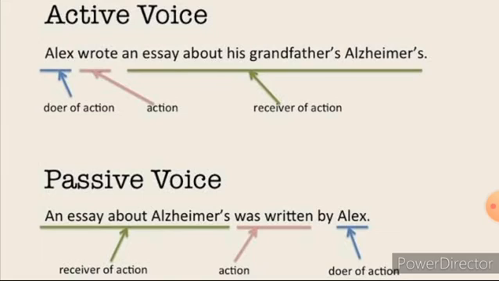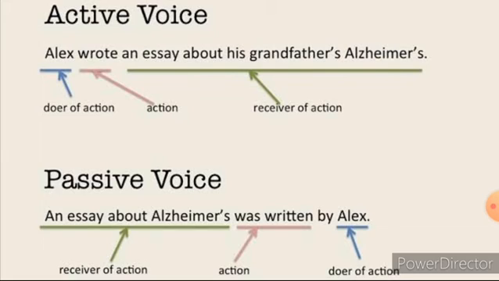So now look at the example. Alex wrote an essay about his grandfather's Alzheimer's. Here who is the doer of an action? Alex. Alex is the doer of an action. Wrote is the action. There is a verb mentioned here as wrote. And an essay about his grandfather, this is the receiver of an action.